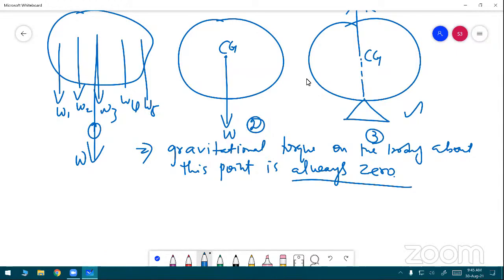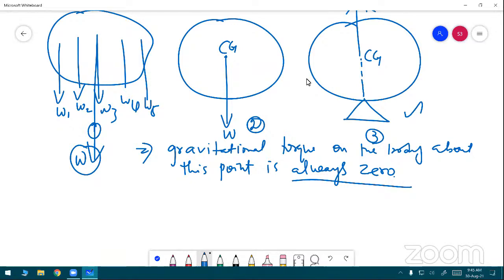See this. W is the resultant weight of the body, acting at the center of gravity of the body. W is the resultant weight of the body, which is equal to the sum of the weights of all the point masses, acting at the center of gravity. The center of gravity of the body is the balance point, the third diagram. It implies the gravitational torque on the body about the CG is zero, which means the torque is equal to zero at the center of gravity of the body. Am I right? Yes, sir.